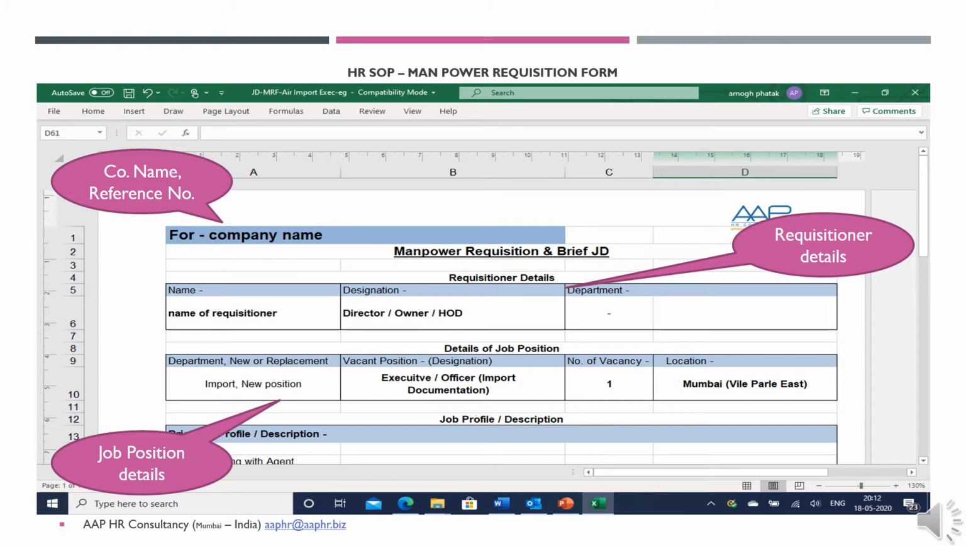Here we have taken a practical example of a manpower requisition form of an import documentation profile for a freight forwarding and CHA industry sector. We have tried to define the company name, the reference number or log for a document, the requisitioner details, and the job position details like department, whether it is a new or a replacement position, the designation of this particular role, number of vacancies and the location.